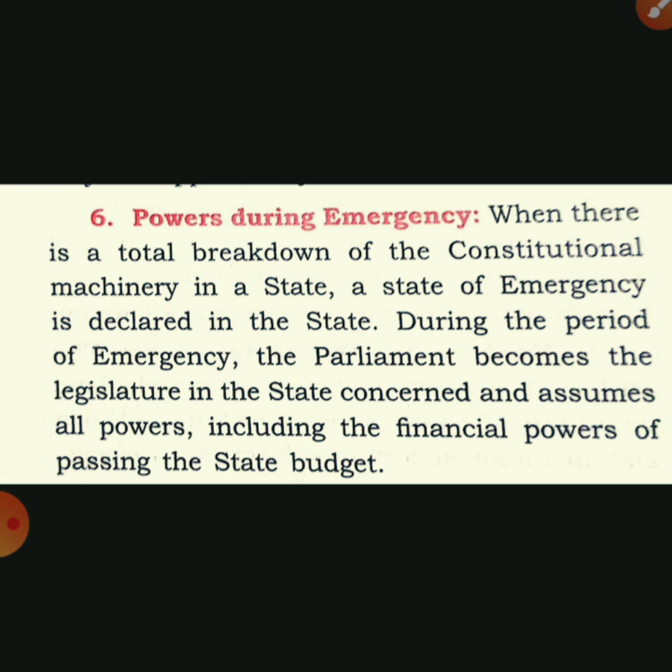And in case of financial emergency, financial powers are also in the hands of the union parliament. So these were the powers during the emergency. Means in case of constitutional breakdown of machinery in any state, the central parliament is working as the state parliament, and all the financial rights are in the hands of the union parliament.